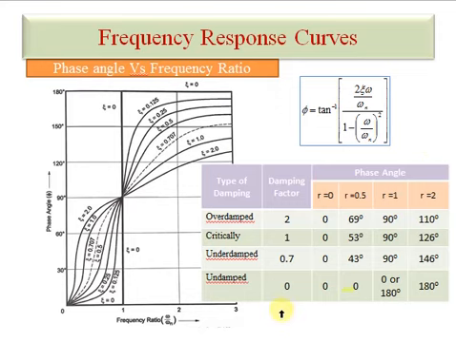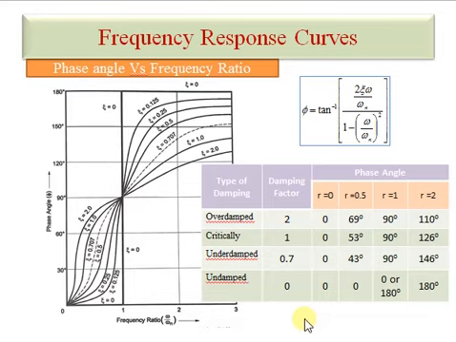Now we see the phase lag versus frequency ratio, and how damping affects the phase angle at different frequencies. So here again see the table and diagram. When the system is undamped, when zeta is equal to 0 and omega is equal to 0, this ratio is equal to 0, the phase angle is 0, so our diagram starts from 0.